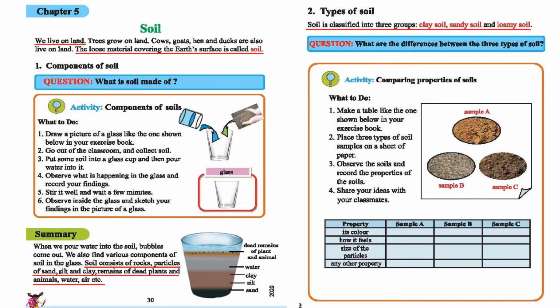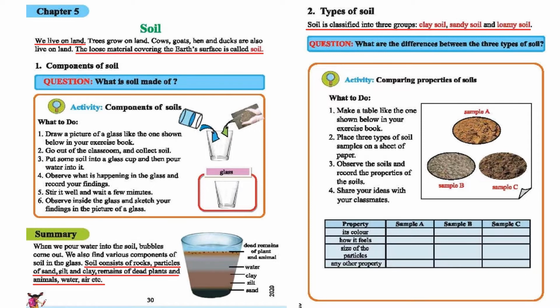So there is another activity. You can see that a sample of soil is taken here, and we will try to find out their characteristics. Like that, we need to make a table, and the left box of the table shows the property of that sample. Whenever we talk about sample A, we will find out its color, how it feels, the size of the particles, and any other property if available. Then we also test samples B and C as well.